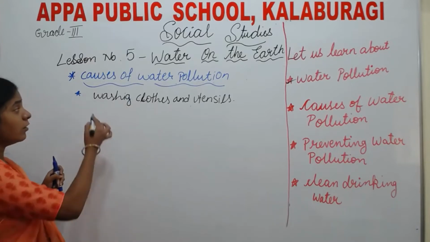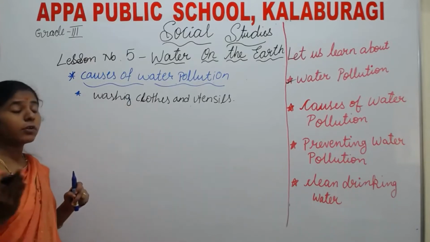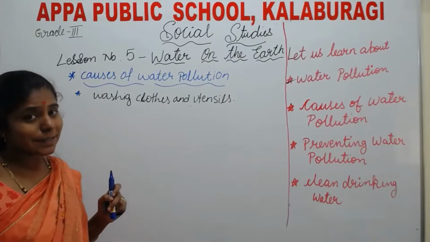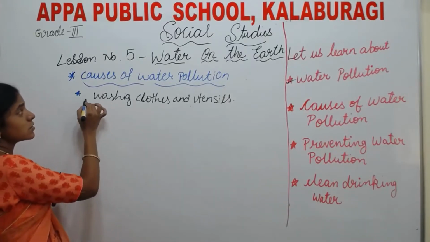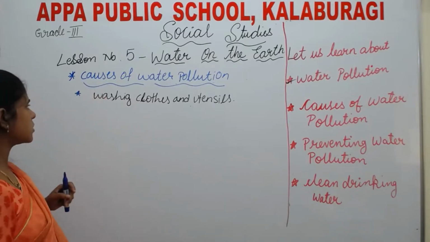Yes children, while washing clothes and utensils we use what? Soaps and detergent. These mix in the water. It is a cause of water pollution.